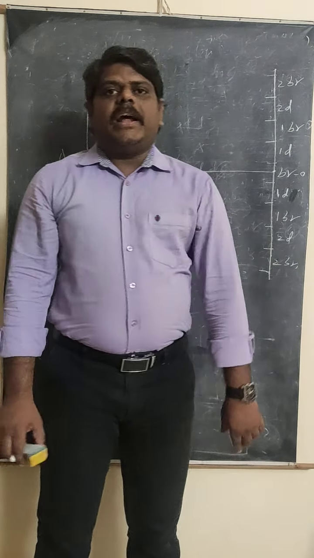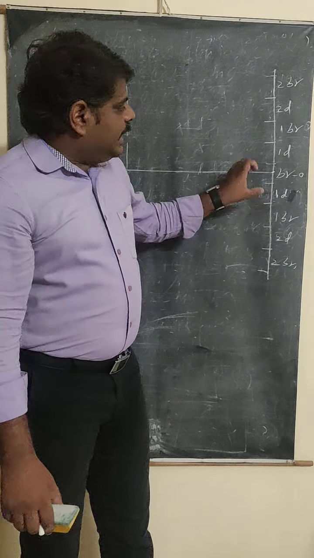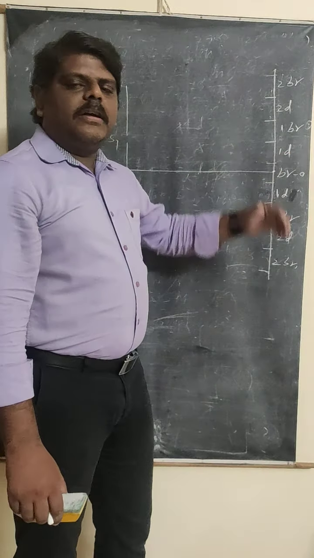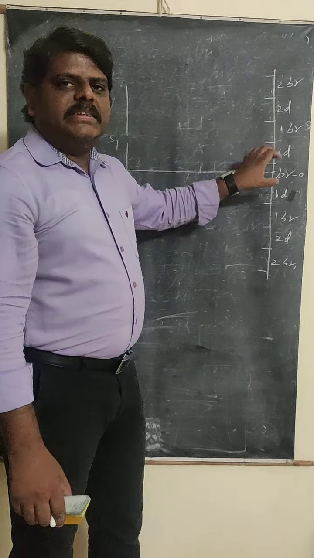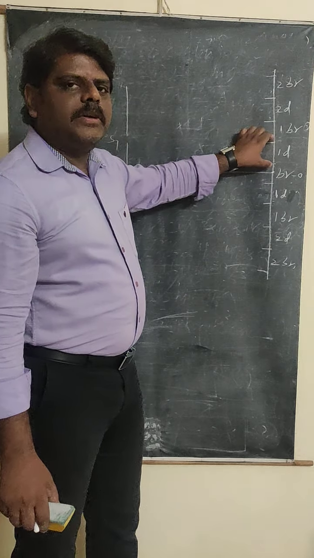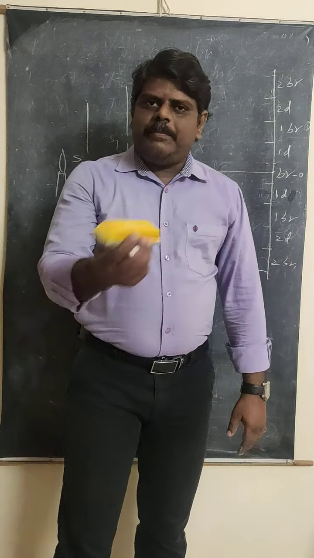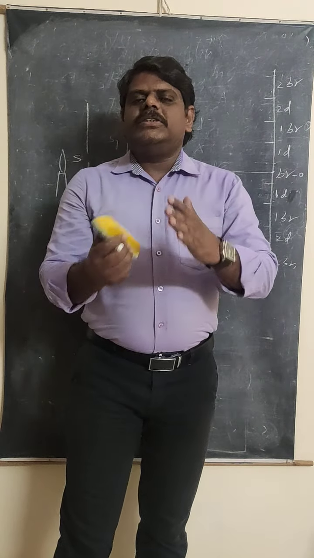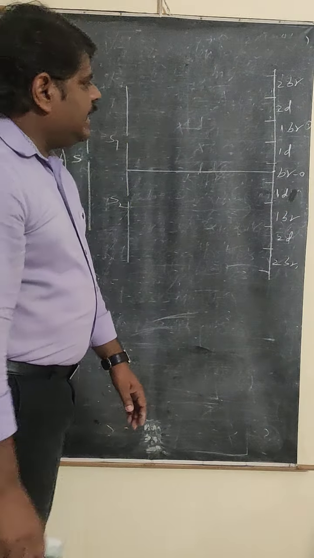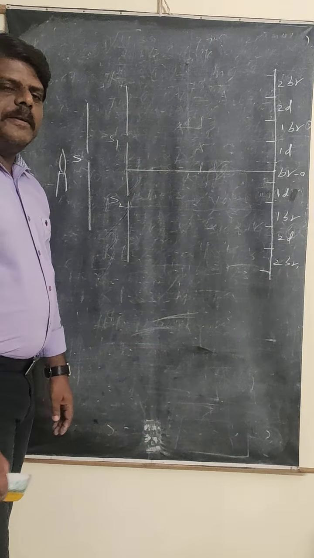And one more important point I explained to you in the last class: in the interference pattern, the thickness of the bands, whether bright band or dark band, remains the same. The same thickness that is there for the bright band will be there for the dark band. Whichever band you take, however many bands are produced, all the bands have the same thickness. So this is the total interference pattern we are observing here.